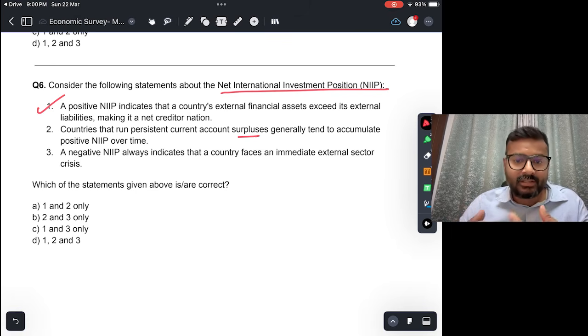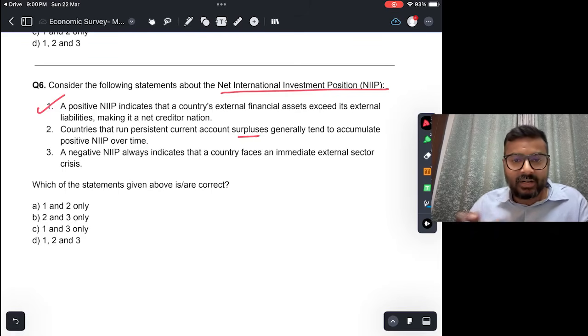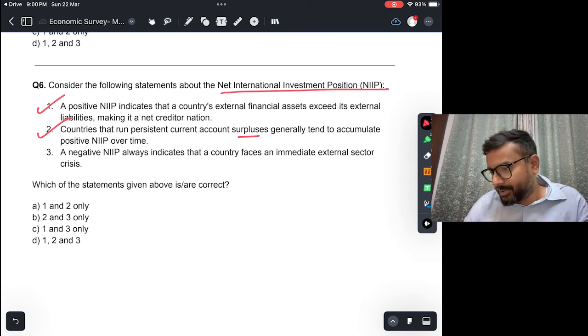Okay, so obviously its assets will be much more than the liabilities, and over time it does tend to accumulate a net positive NIIP. So countries like Germany and Japan have positive NIIPs. India is a net debtor, right? India is not a creditor nation because our exports are less than our imports.